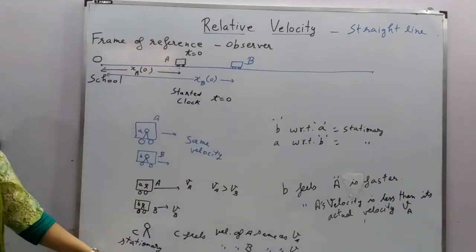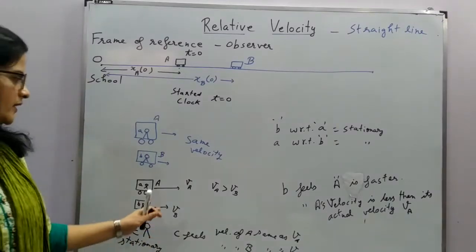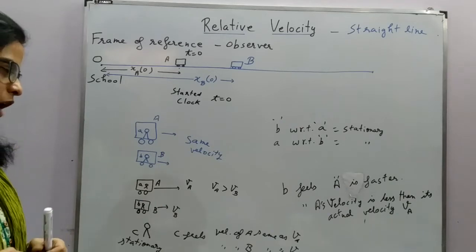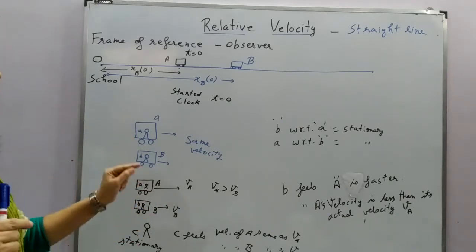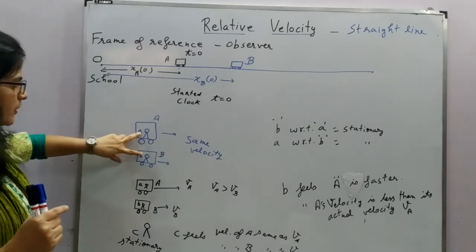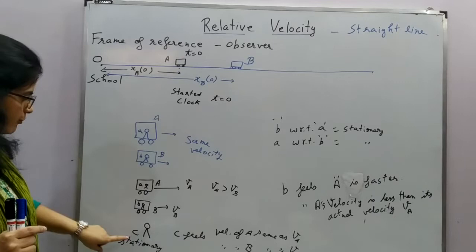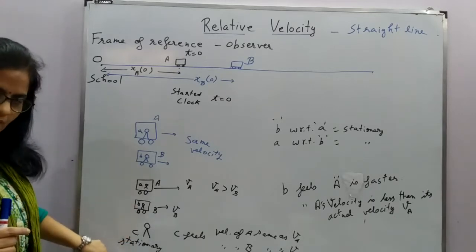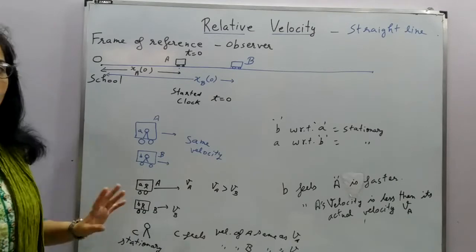Why? Because he is stationary. Why is this phenomenon observed? It is because of relative motion between the two objects. Here also relative motion, between B and C, between A and C, and between A and B.